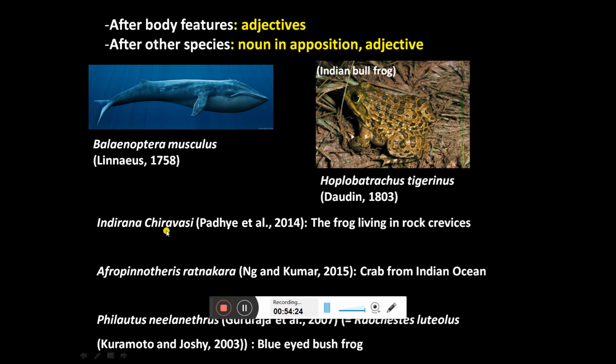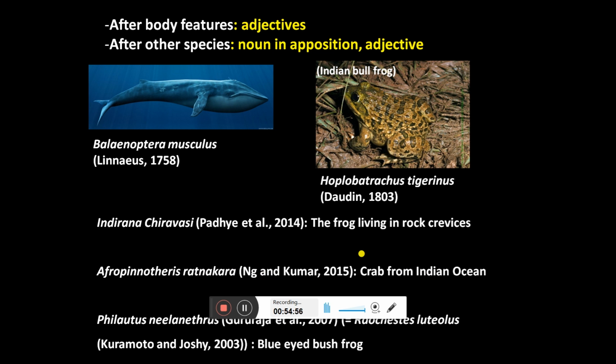There is a very small frog from India whose name is chiravasi. Chiravasi is a Sanskrit name. What is the meaning of chira? Chira means rock crevices. So this frog lives in rock crevices; that is why it is called chiravasi. There is a small crab described from the Indian Ocean. The Sanskrit name of the Indian Ocean is Ratnakar. That is why it is named Ratnakara. So looking at its feature, you can name the species.